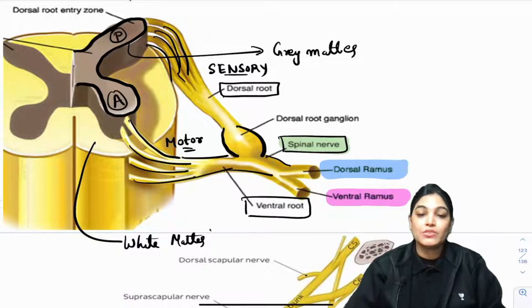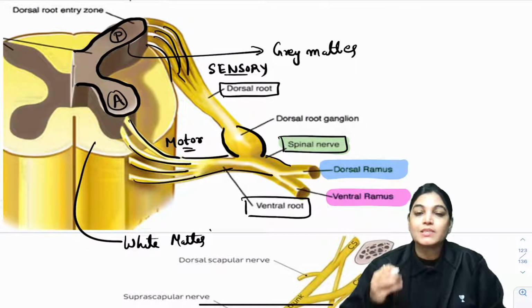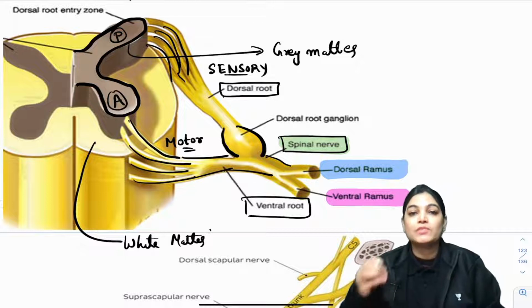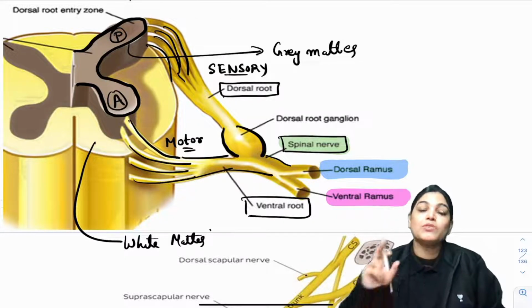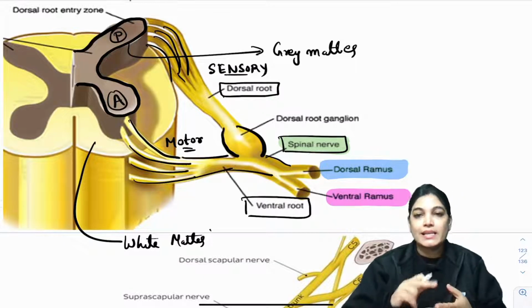So, the ventral rami are anterior and the dorsal rami are posterior. So now when I say that the brachial plexus is formed by ventral rami, that means it is formed by the ventral rami of the spinal nerves. Which spinal nerves? C5, C6, C7, C8 and T1.